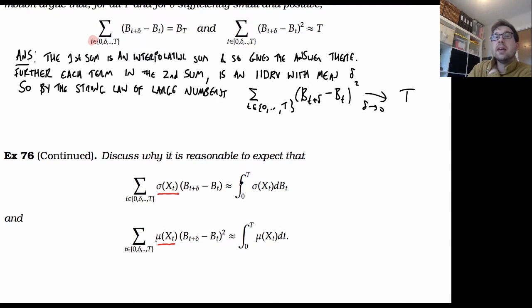Then it's reasonable to expect that I get some limit out as I let delta go to 0. Specifically, I'm going to call this limit the integral from 0 to t of mu of x of t dBt.